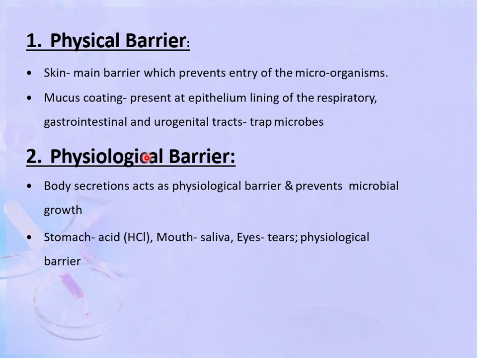Second is the physiological barrier. This is provided by the body secretions. So we can say that the body secretions act as physiological barrier and prevent microbial growth. Different examples of physiological barrier are acid in the stomach, saliva in the mouth, tears in the eyes. So they provide the immunity and they are the physiological barriers.